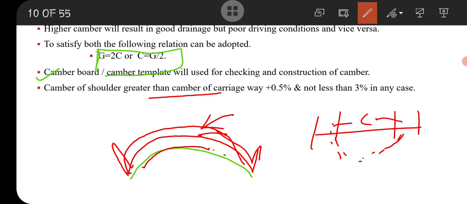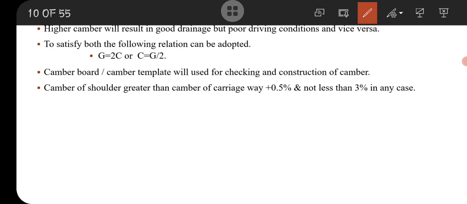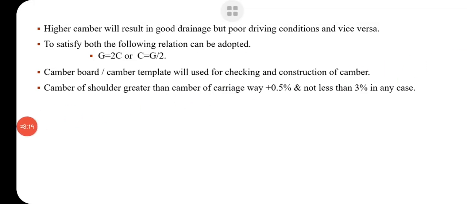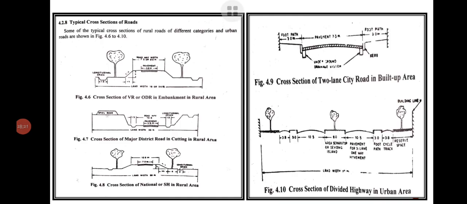That's why the camber of the shoulder is greater than the camber of the carriageway, which will drain out the water more easily, and that should be 5% more and not less than 3% in any case. Means whatever the condition, the camber should be at least 3%. Then these are some typical cross sections of the road.